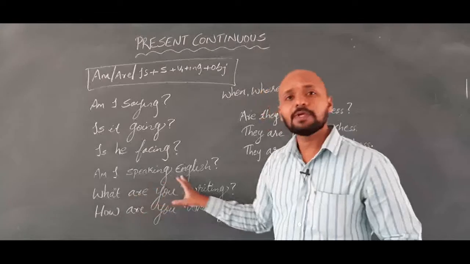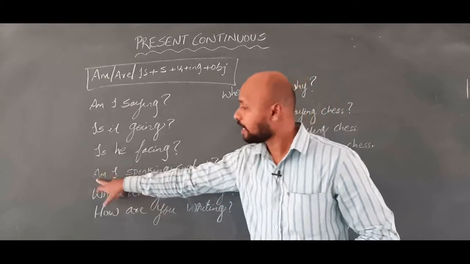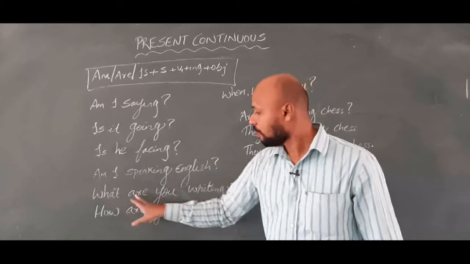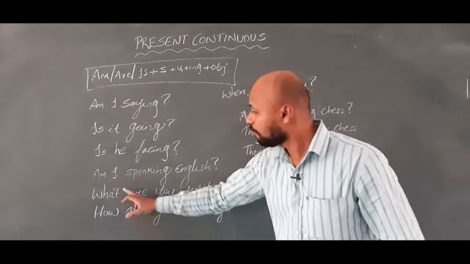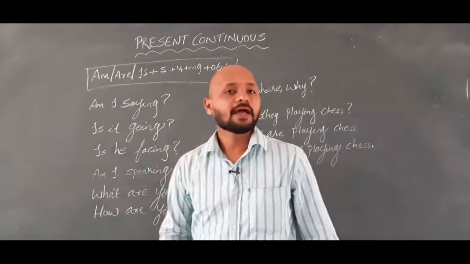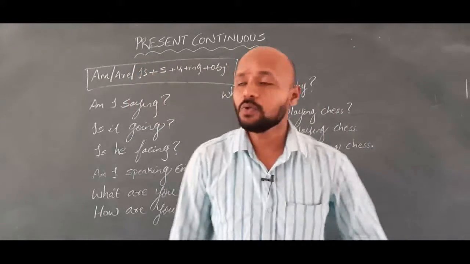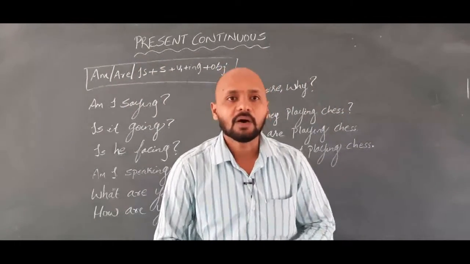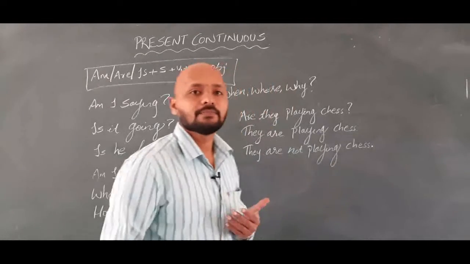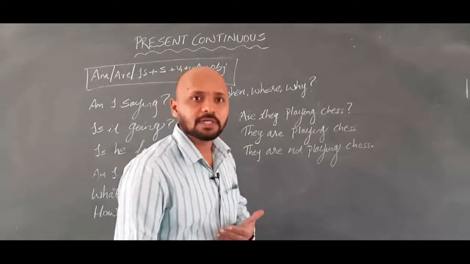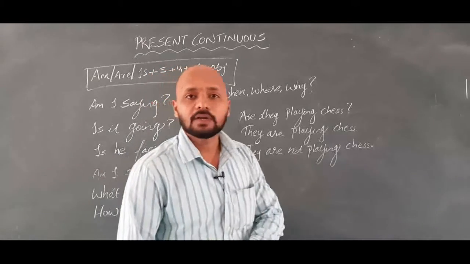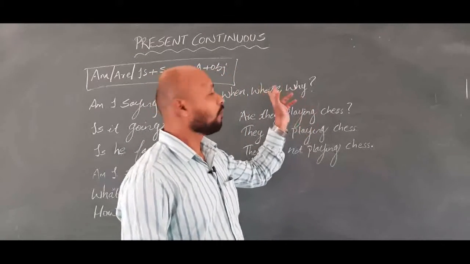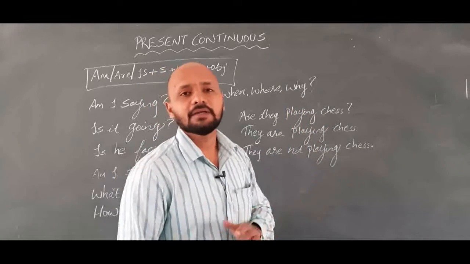I am not speaking English. What I am doing here? I am speaking English. Answer. I am not speaking English. What are you doing? These are question words. What, how, when, where and why. You can use them. How can you use them? How are you writing? How are you doing? How are you now? So what is happening here? How are you now? It won't come in the present continuous. You can go for what are you writing? How are you writing? When are you writing? Where are you writing? Why are you writing?